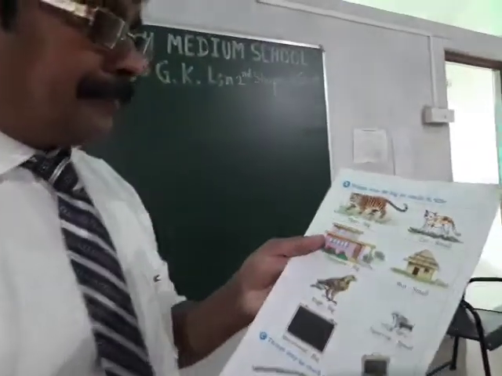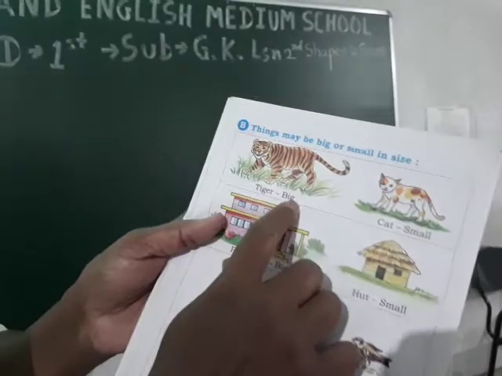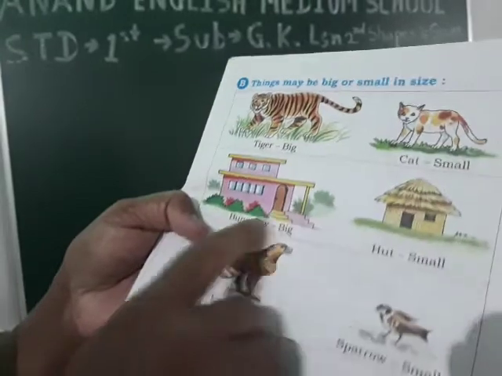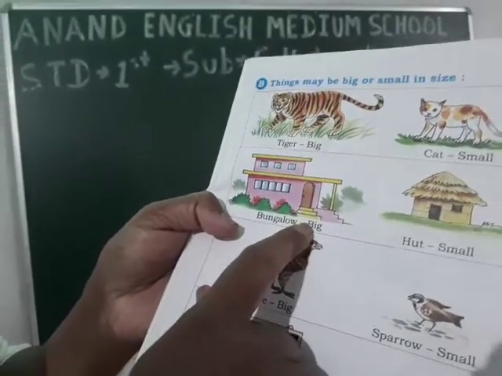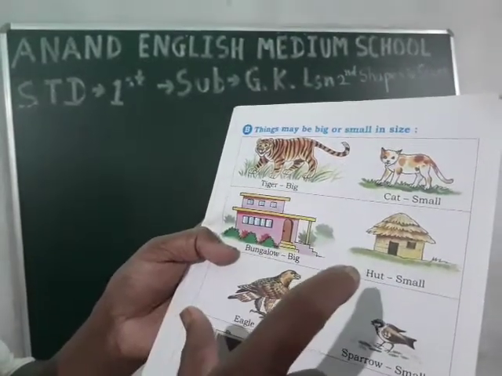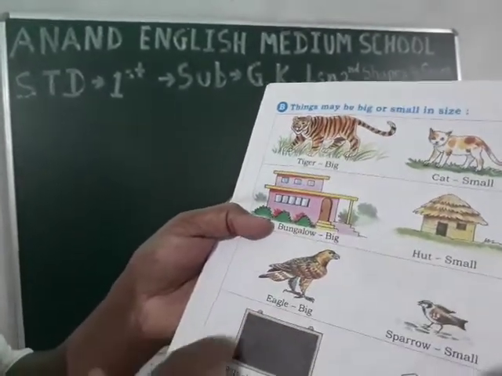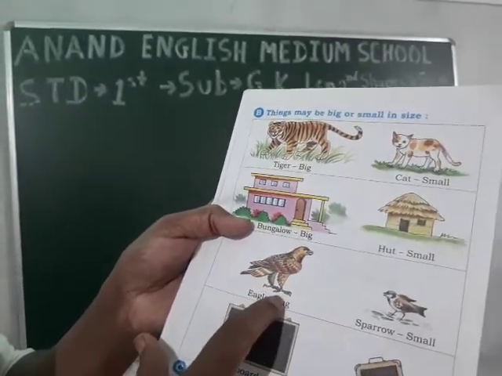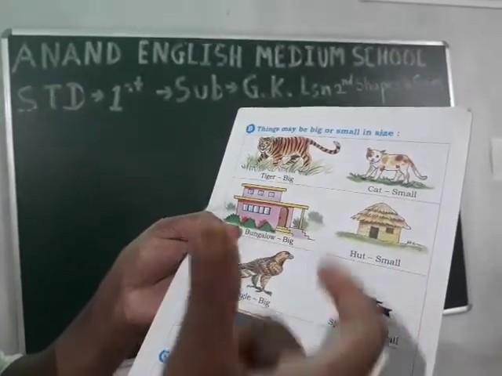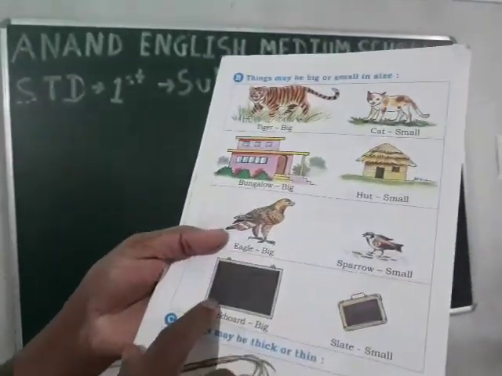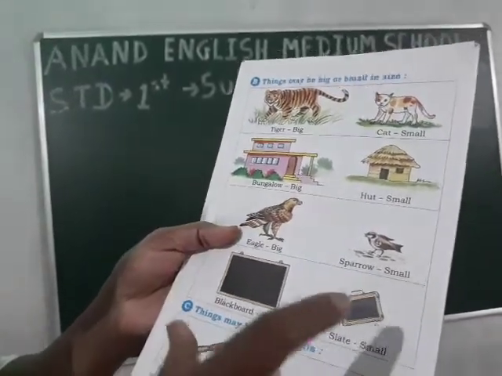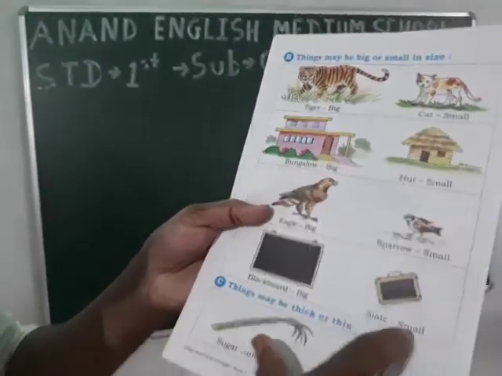Look at this picture. Tiger is big in size. On the other hand, cat is small in size. Bungalow is big in size. On the other hand, hut, which we call jhopdi, is small in size. Eagle is a bird, it is very big. And sparrow is also one kind of bird, but it is small in size. Blackboard is big in size. On the other hand, the slate on which small students generally write is small in size.